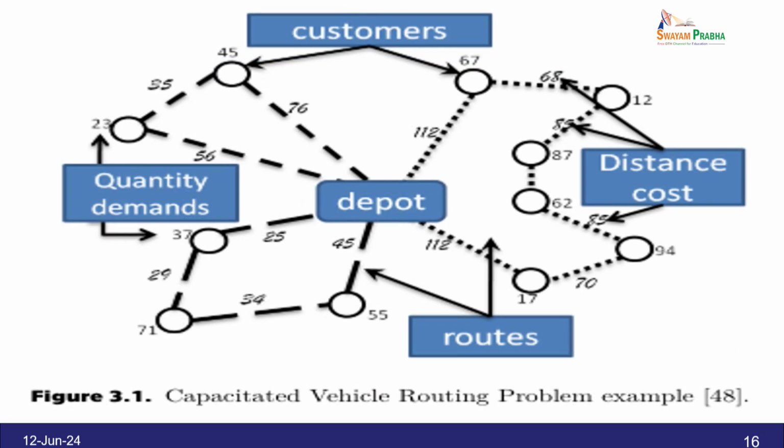So, this is the capacitated vehicle routing problem. Start with the customer, and we have three things. One is quantity demands, another is depot and distance cost, and these are all the route with the help of the edges and vertices, and the distance from one vertex to another vertex having the activity is mentioned in the distance 67, 68, 12 and so on. If there is no connection, you have to mention a dummy activity. Like that, we can denote graph ideas with the routing of the problem.